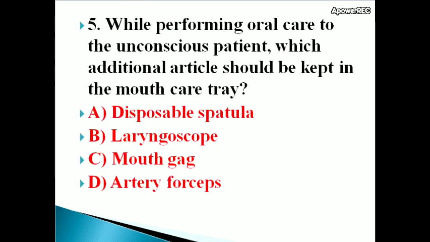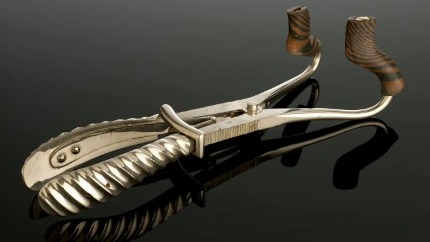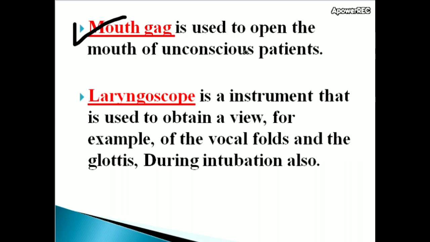Next question, while performing oral care to the unconscious patient, which additional article should be kept in the mouth care tray? Options: disposable spatula, laryngoscope, mouth gag, artery forceps. Correct answer is mouth gag. Mouth gag should be kept as an additional article because we need to open the mouth of the unconscious patient with the mouth gag.